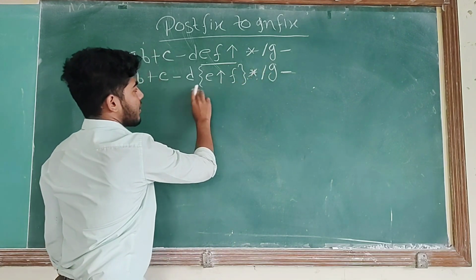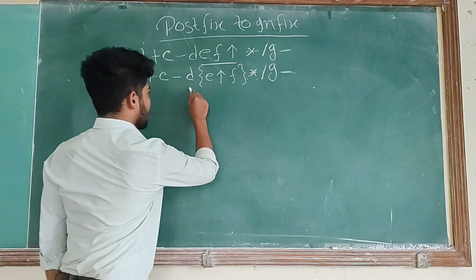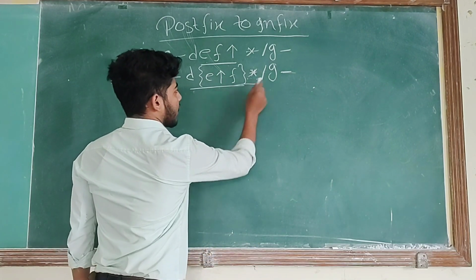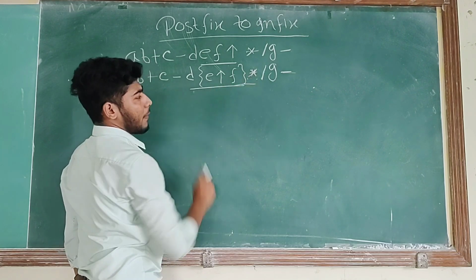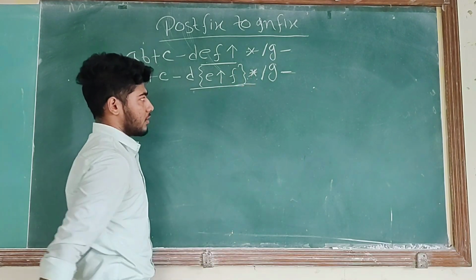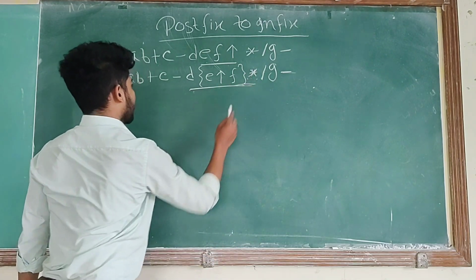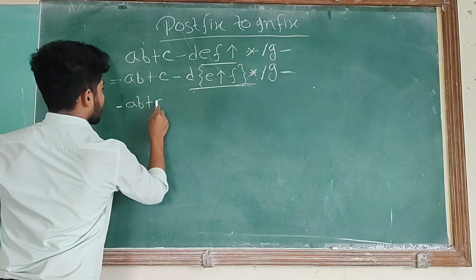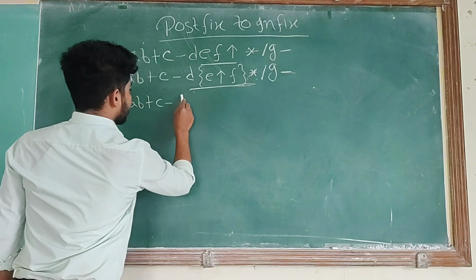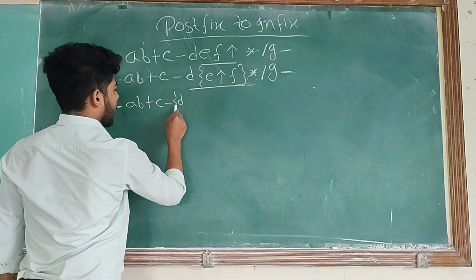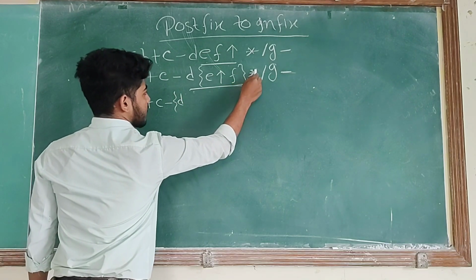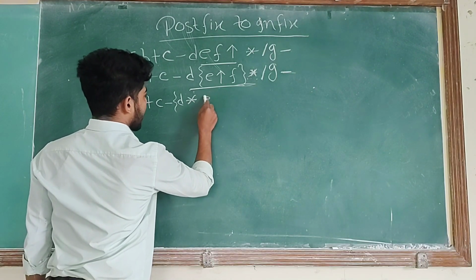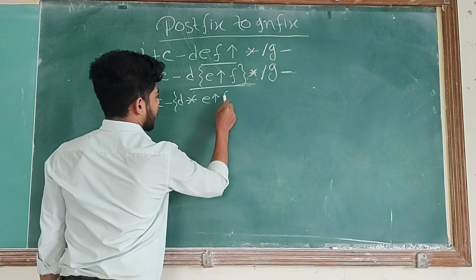Before multiply there are two operands, so this will execute first, but division will not be executed because before division there is no operand, there is an operator present. Okay, so this will execute: A B plus C minus D, and the operator is multiply, then E exponent F.